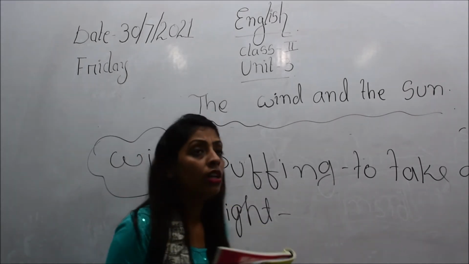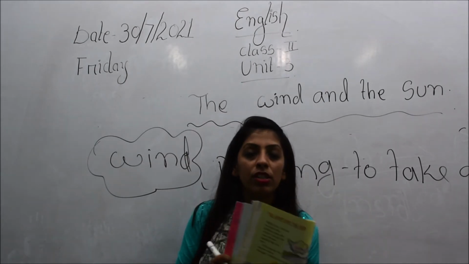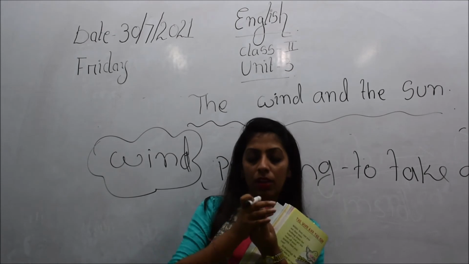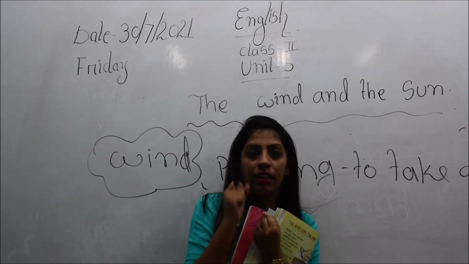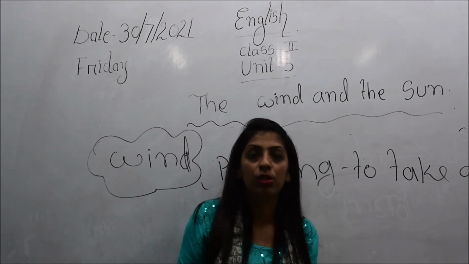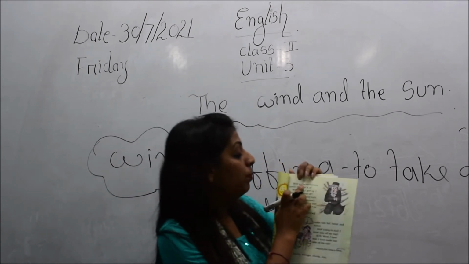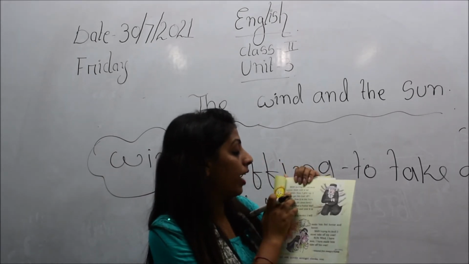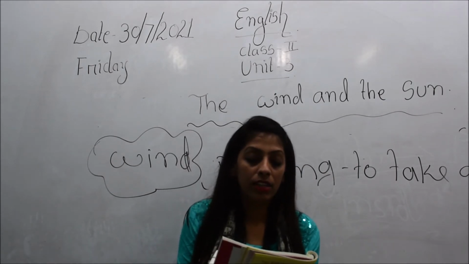Tight means something which is not loose, holding something without any space in between, very hard and tightly. Okay, something which is not loose. Alright, so you see here, children, the man is pulling his coat more tightly. How cold is it? Wind, sun, I gave up.